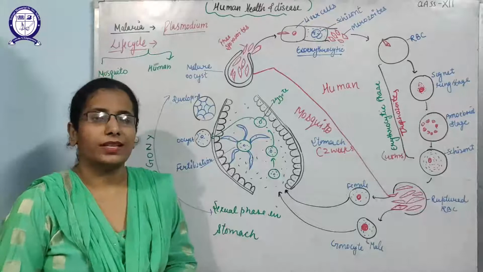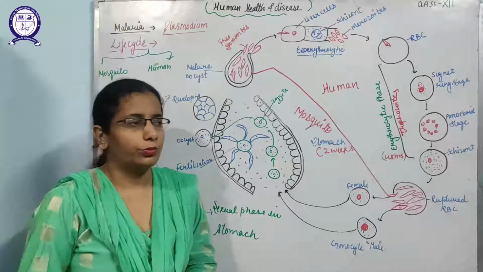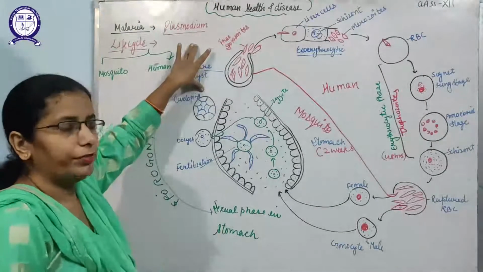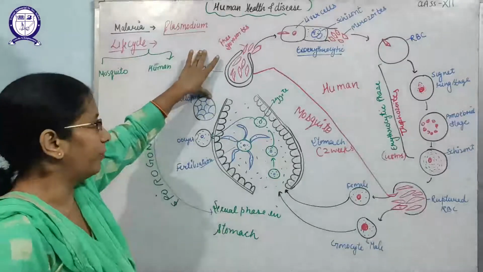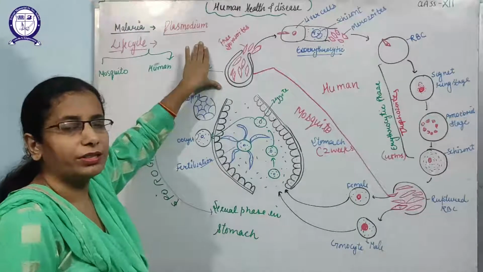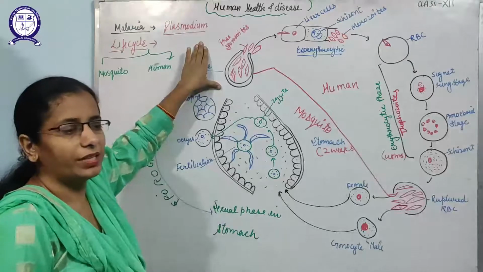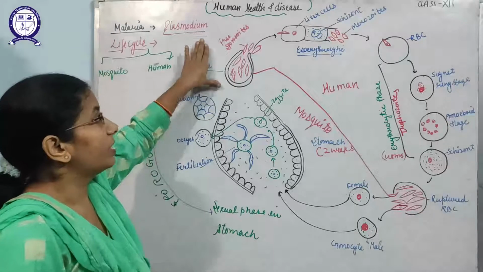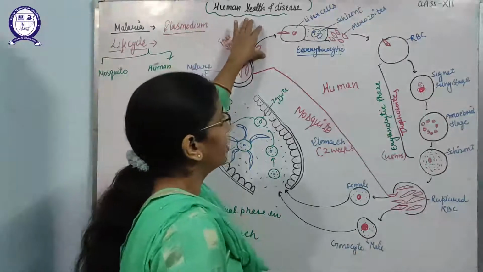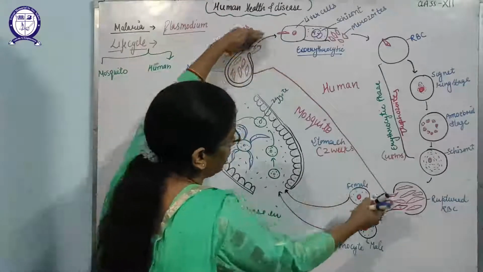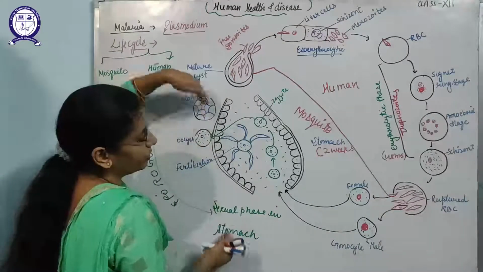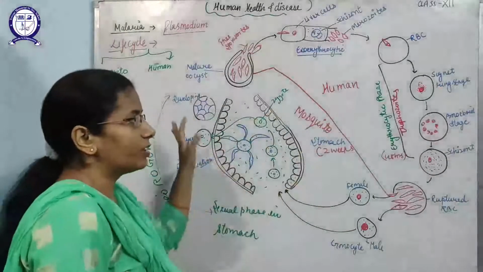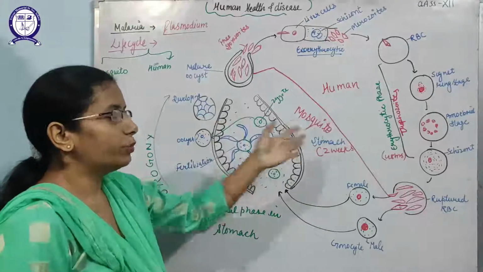One is the human beings and second is the mosquito. So we will discuss with the help of a diagram. If any person is infected with malaria, at that time a female Anopheles mosquito goes and sucks the sporozoites. Yes, these are the sporozoites. This half part of the diagram shows the mosquito, and this part shows the human beings, and how the plasmodium completes its life cycle in both the hosts.